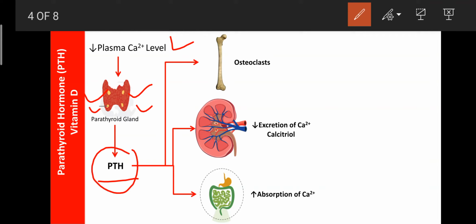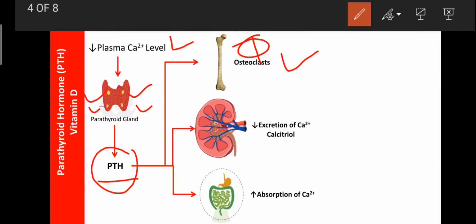So that released PTH first acts on the bones, where it can stimulate the osteoclasts. Osteoclasts are a special type of cells. Those are present in the bone. Those osteoclasts are involved in the release of the calcium from the bone. That is known as the bone resorption process.